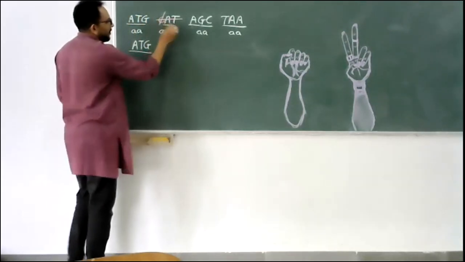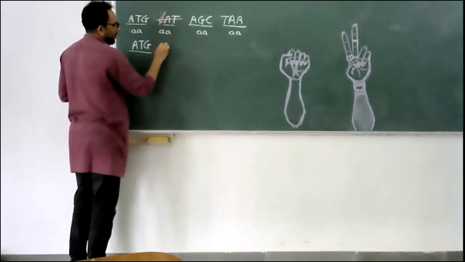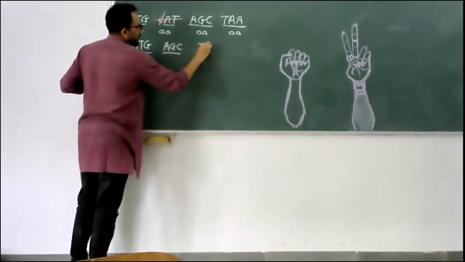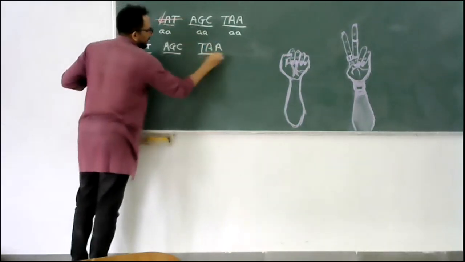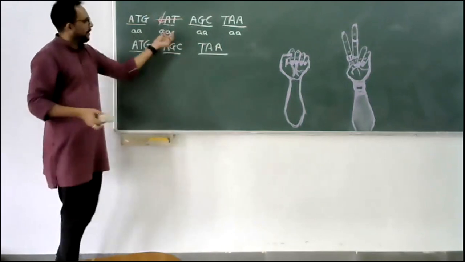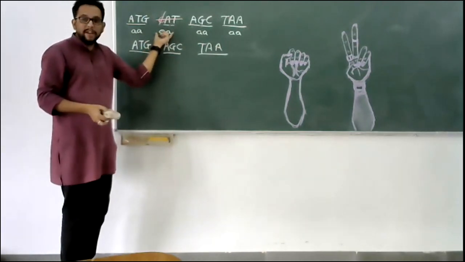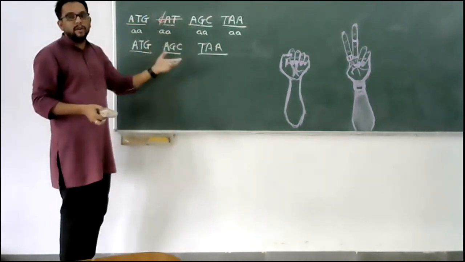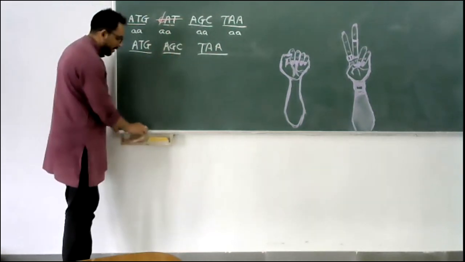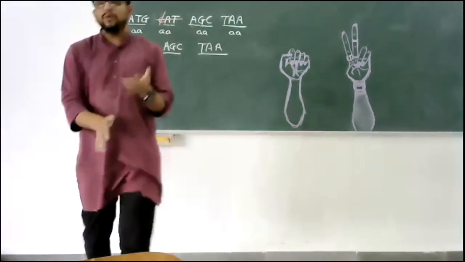So instead of the second amino acid, AGC will come forward, then TAA will come forward. That is again a change in the sequence of the amino acids. And if this amino acid is very important, that is surely going to affect the function of this protein, which is the mutated one. And that is what is called a frame shift mutation.